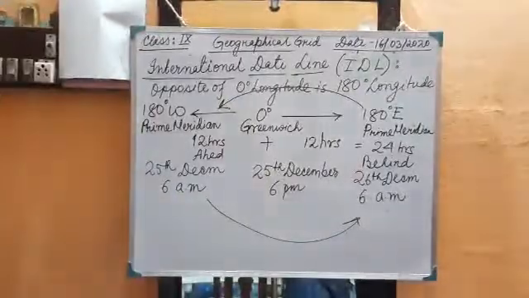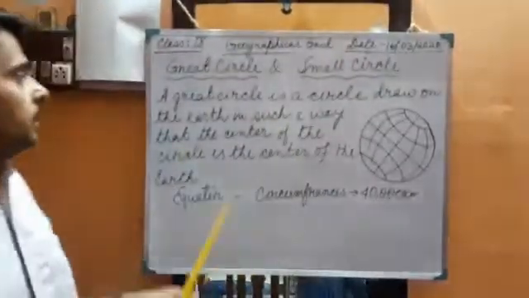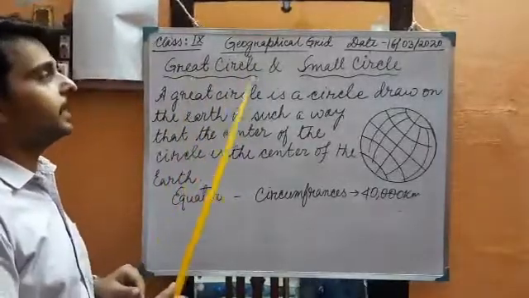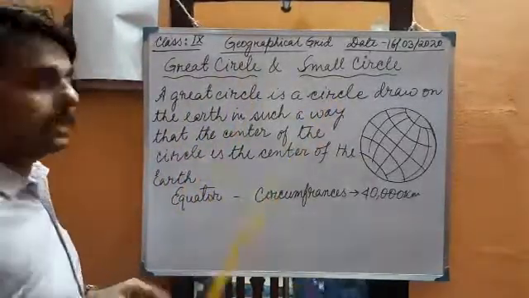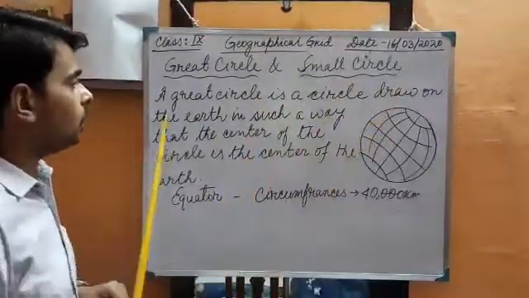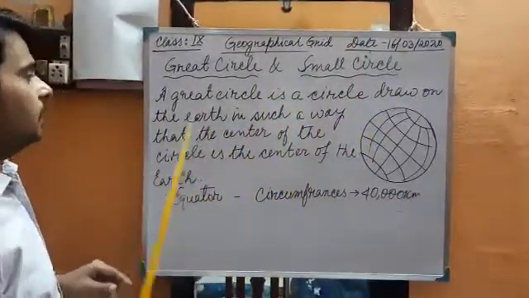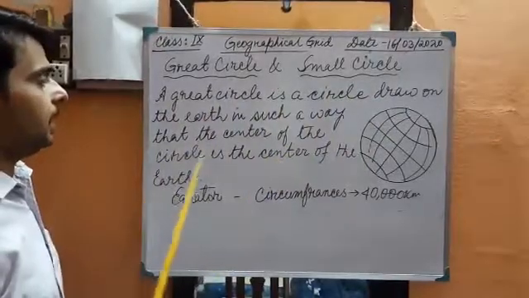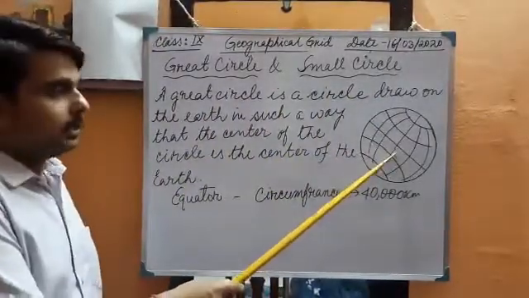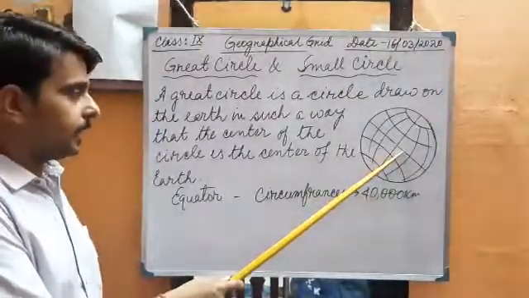Clear? And the last but not the least part of this chapter is the great circle and small circle. What is a great circle? A great circle is a circle drawn on the globe in such a way that the center of the circle is the center of the globe. That means you can consider the equator as a great circle.